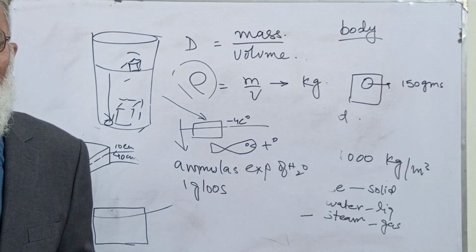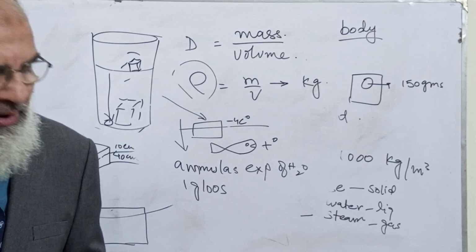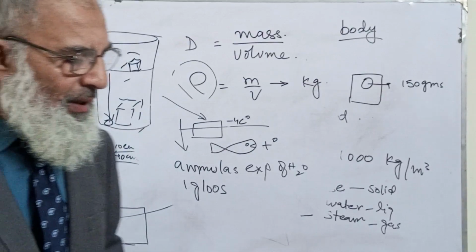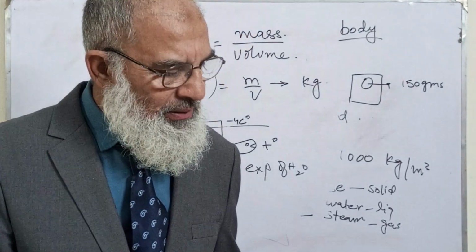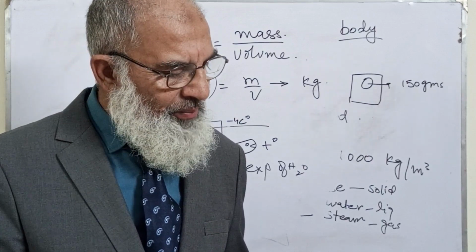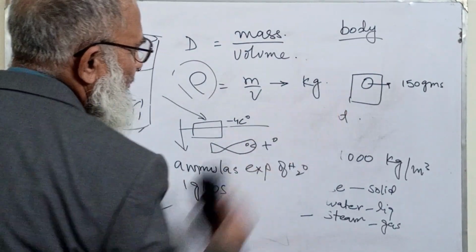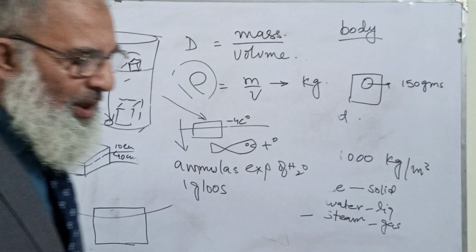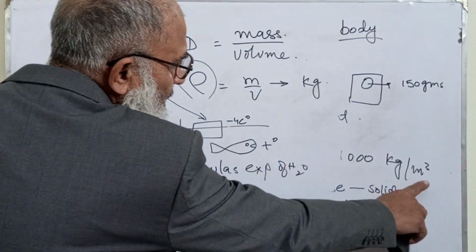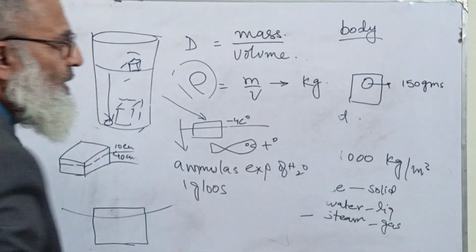Now, my dear students, you can see the different units on page number 6 of your book: units of mass, volume, density, and the density of water. The unit of mass is kilogram, and the unit of volume, which I have written here, is meter cube, cubic meter.